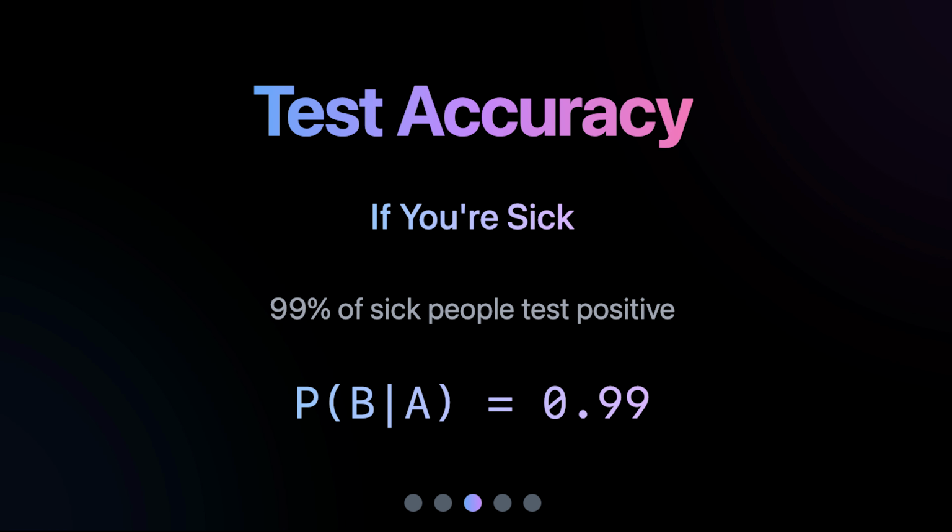Second, how likely are we to see this test result if someone is actually sick? This is our likelihood. The test correctly identifies 99% of sick people and 95% of healthy people. In the equation, this is probability of B given A, or 0.99.